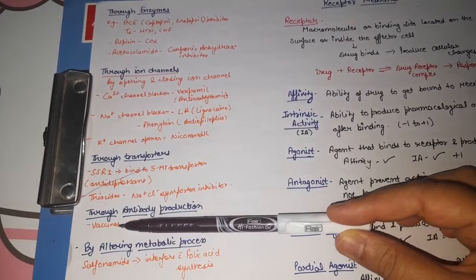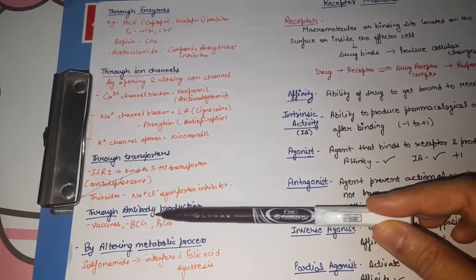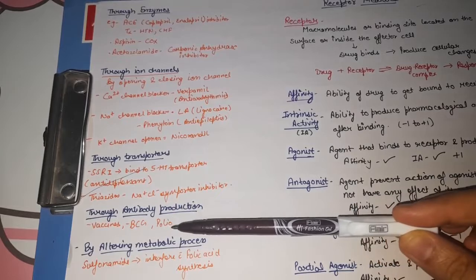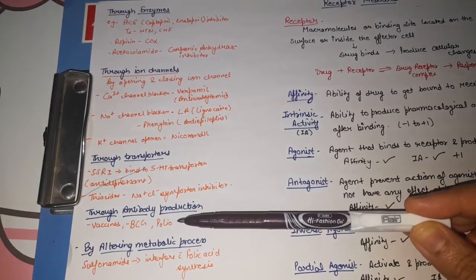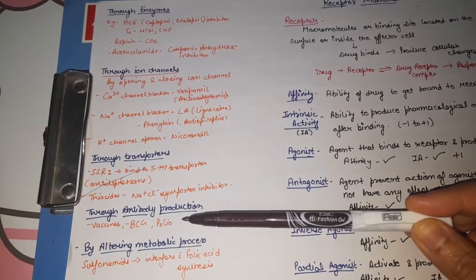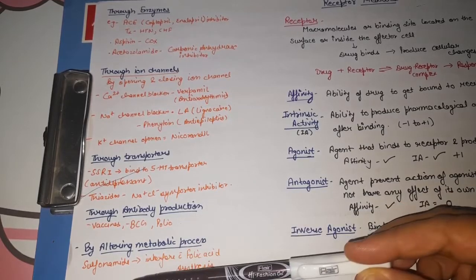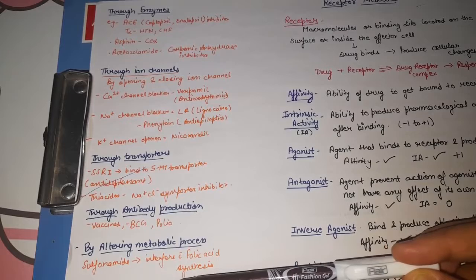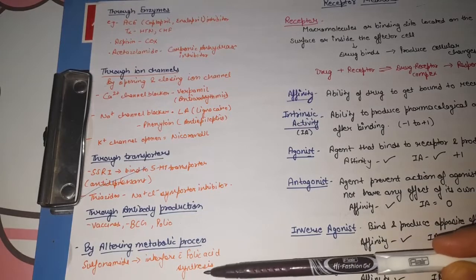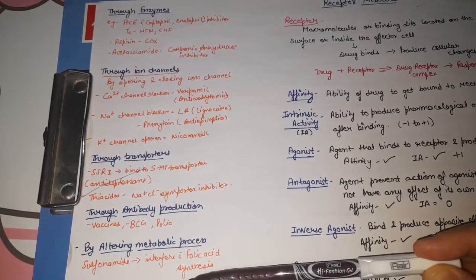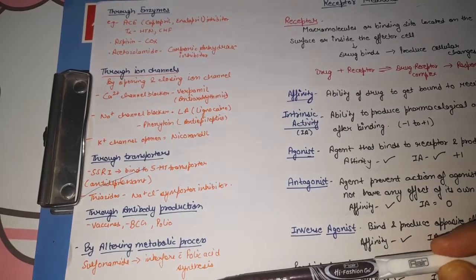Next, some drugs act through producing antibodies, like vaccines such as BCG, that is used in tuberculosis, and polio vaccines. Some of the non-receptor mediated actions are done by altering the metabolic processes. For example, sulfonamides. These drugs interact with the synthesis of folic acid. They inhibit the dihydrofolate reductase enzyme and will interfere with folic acid synthesis.